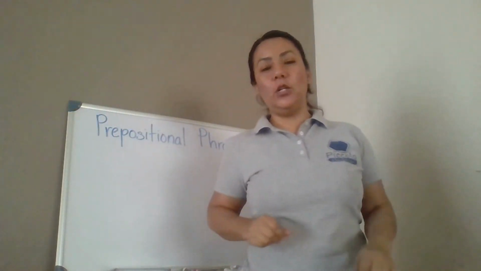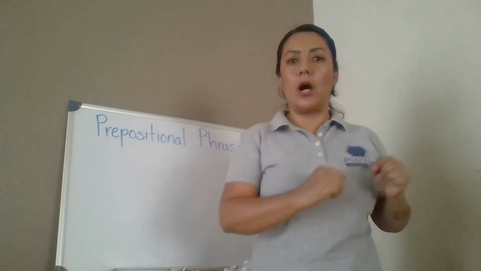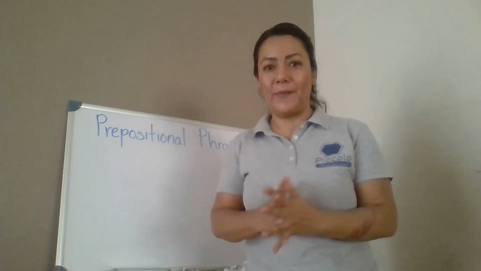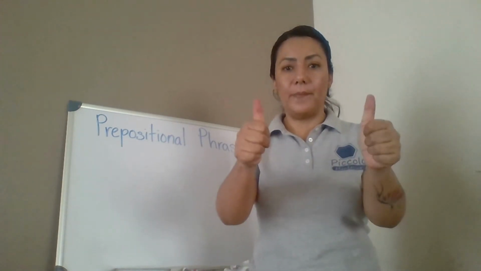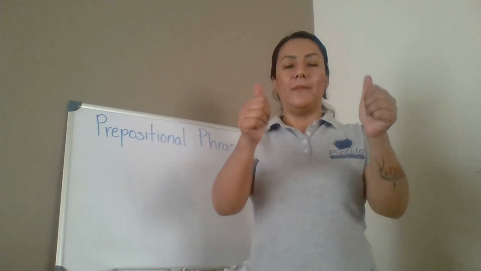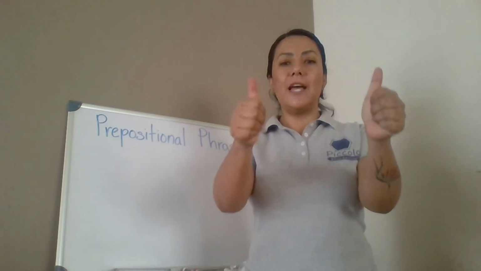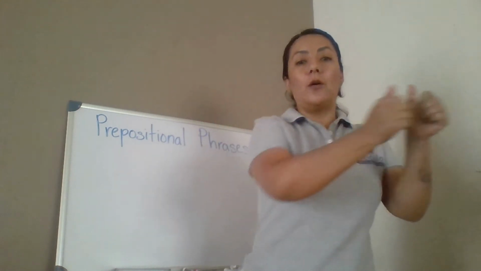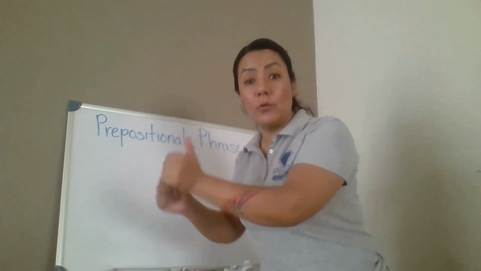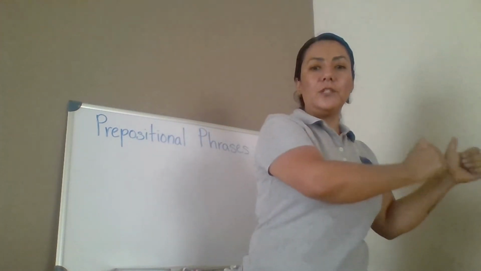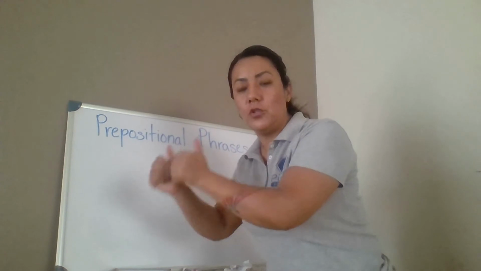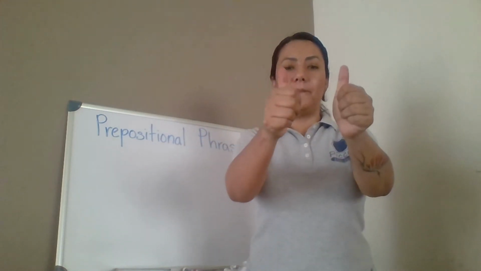Okay, to relax a little, let's do the arustasha. Ready? Thumbs up. You repeat what I say and do what I do. Thumbs up. Arustasha. Thumbs up.